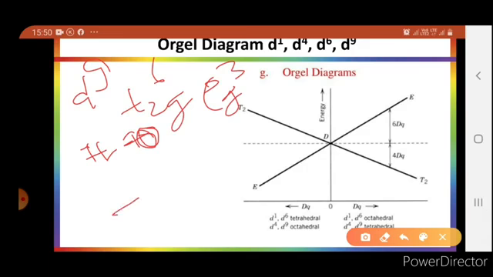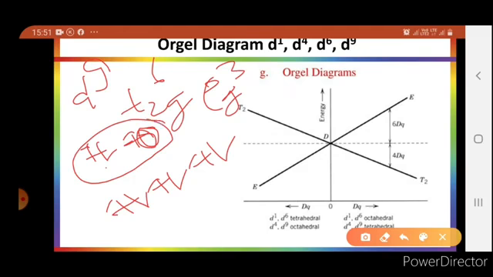This hole will transit from Eg to T2g. So there will be Eg as the ground state. For the d9 configuration, the ground state will be Eg and the excited state will be T2g in the octahedral case.